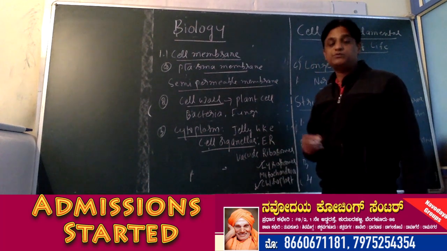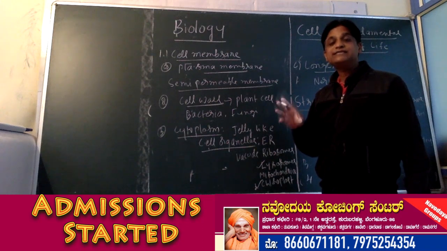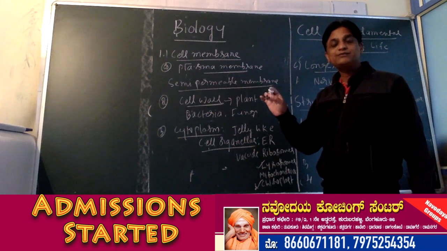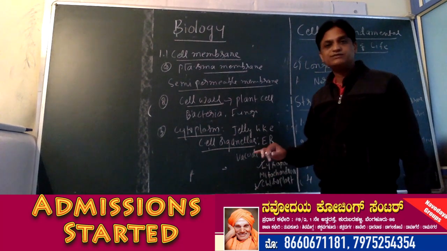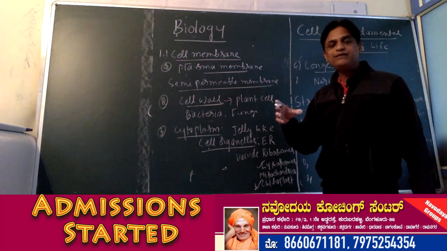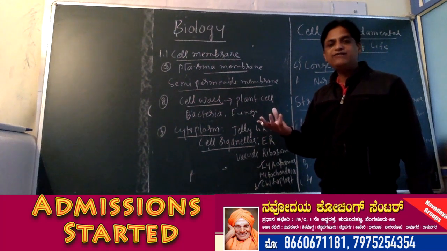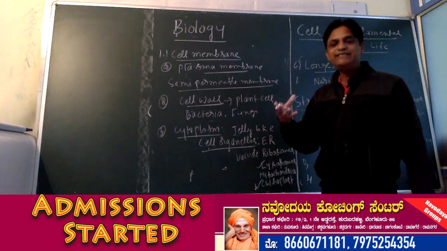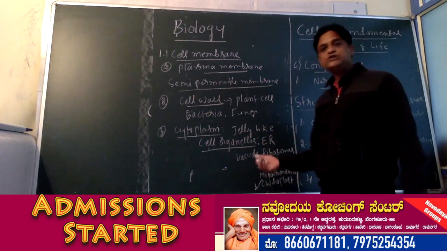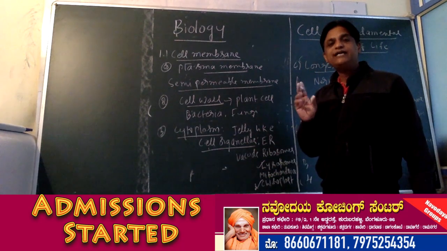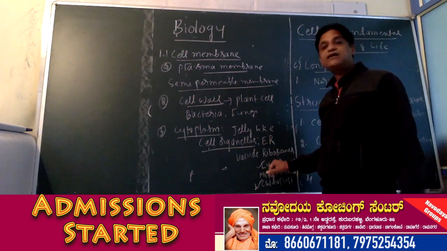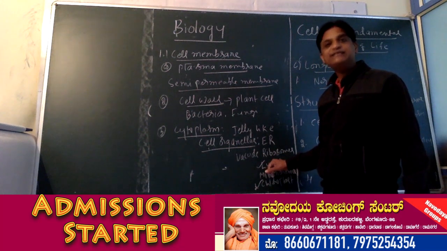For example, ribosomes, they are responsible for synthesis of proteins, protein factories. Ribosomes are called protein factories. Lysosomes, they are called suicide bags of the cell. So for example, inside the cell, if metabolic activity is not taking place, or if toxic chemicals are present, what happens? Lysosomes burst out and produce certain enzymes which are capable of eating all the cell contents. That's why they are called suicide bags of the cell.